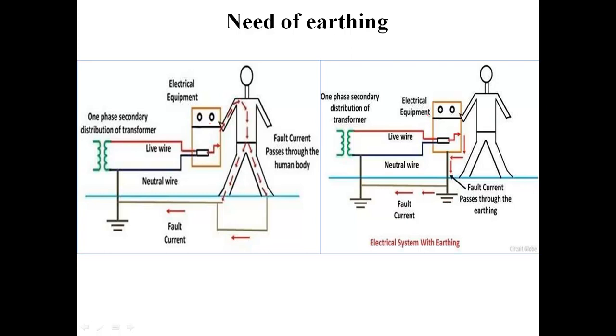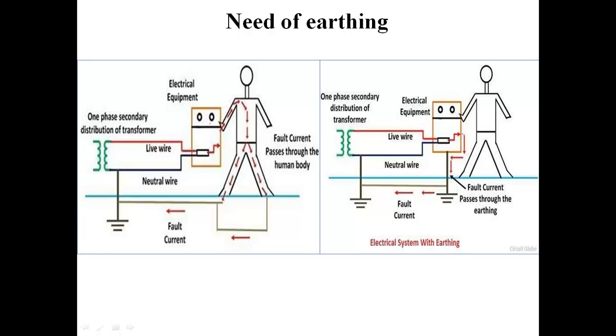So students, what will happen in this condition? Let's see. If the supply is coming to the device and there is again any fault or leakage of current, the current will tend to flow through this outer metallic box or non-current carrying part.